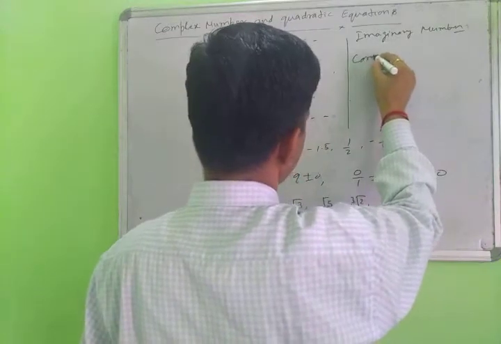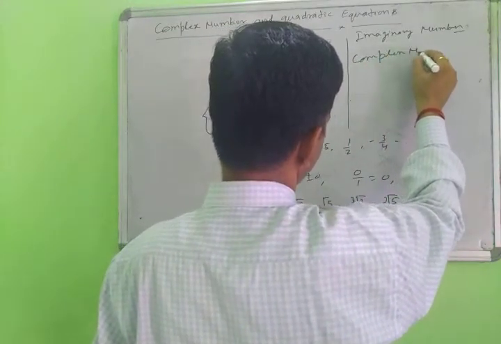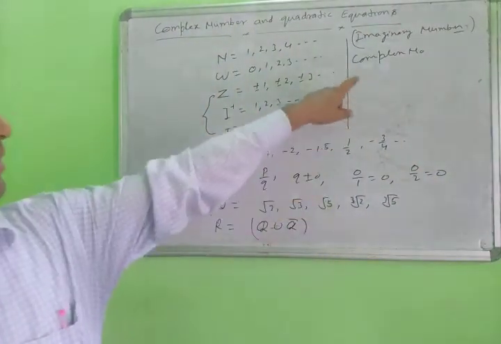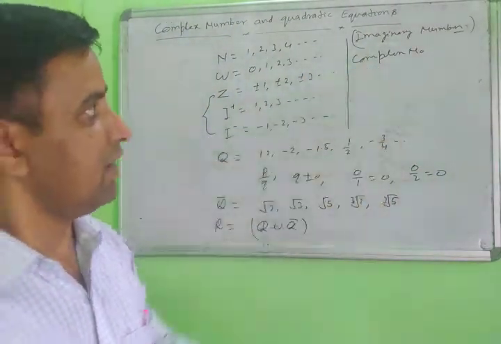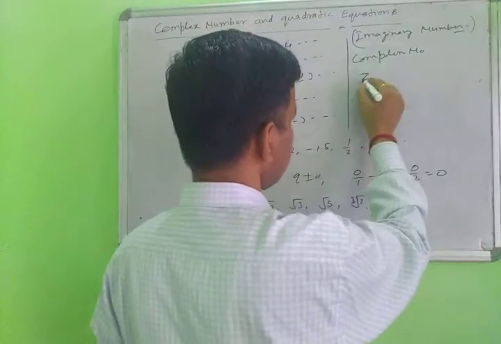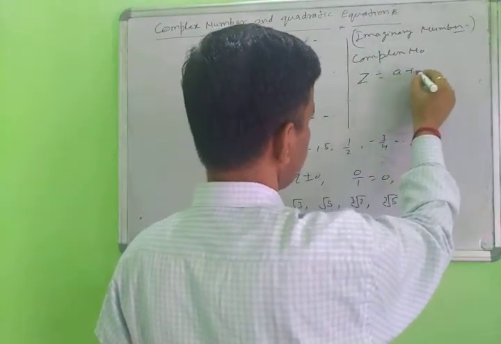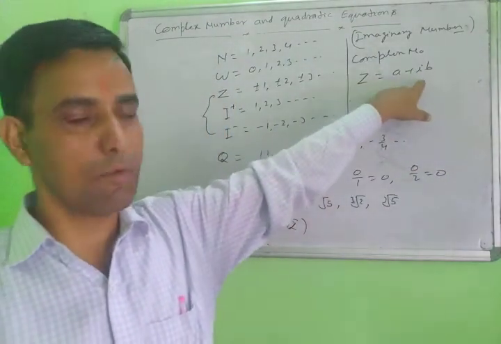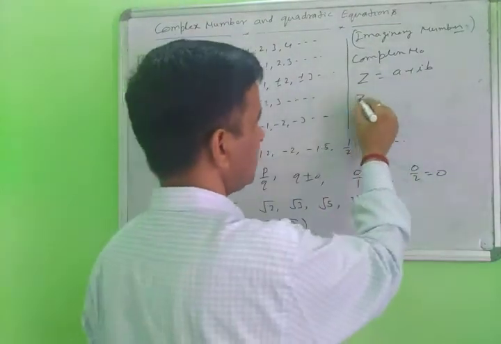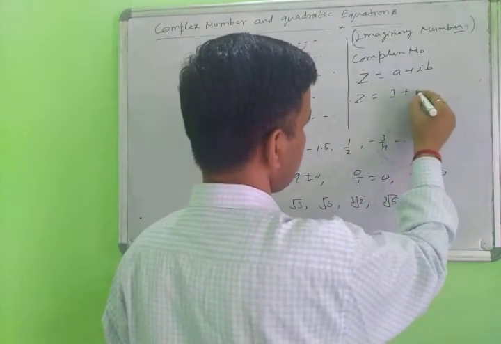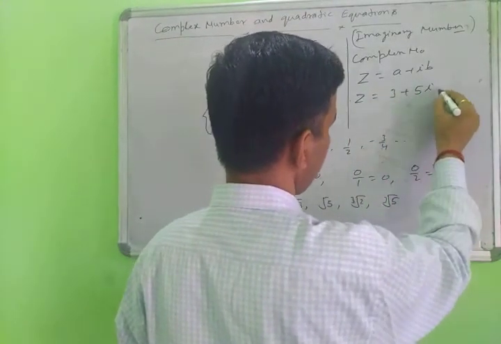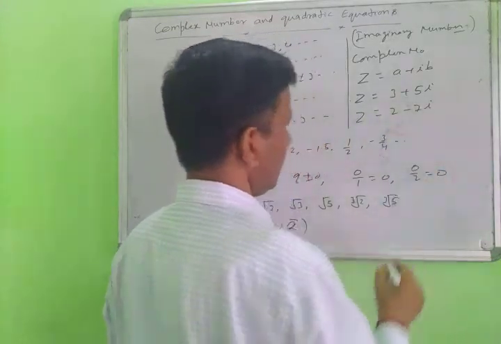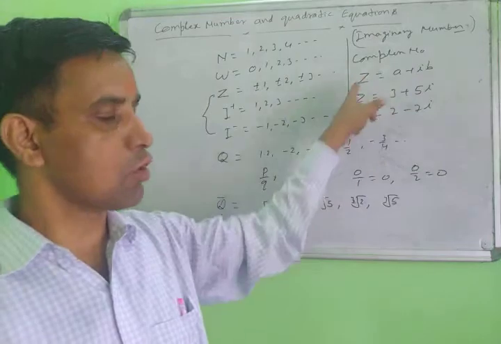Any complex number. An imaginary number is part of the complex number. The complex number is represented by Z, where Z equals A plus iota B. This is the form of the complex number. For example, Z equals 3 plus 5 iota. Or Z equals 2 minus 7 iota. This is the form of the complex number.